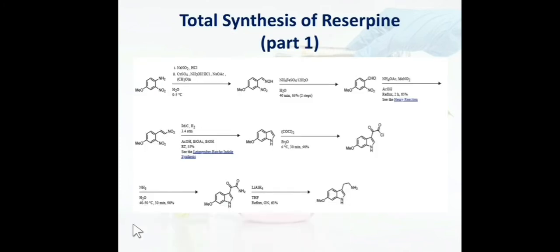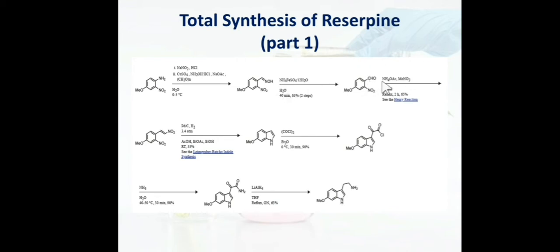So let's go for part 1, the synthesis of this tryptophan-like molecule, or indole derivative. So friends, part 1 starts with 4-methoxy-2-nitroaniline. Its treatment with NaNO2, HCl will make this NH2 a good leaving group, and then oxime formation by treatment with NH2OH, that is hydroxylamine hydrochloride, and formaldehyde. So formaldehyde and NH2OH will form this C=NOH, that is the oxime derivative. This oxime derivative is hydrolyzed to the aldehyde. This hydrolysis is carried out in the presence of ammonium ferrous sulfate and water.